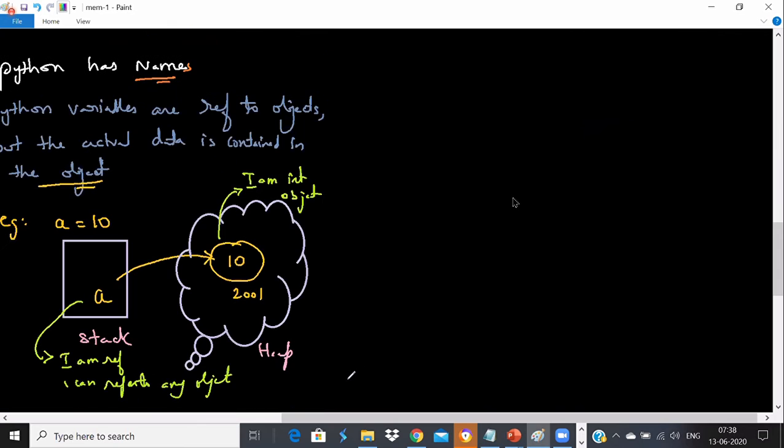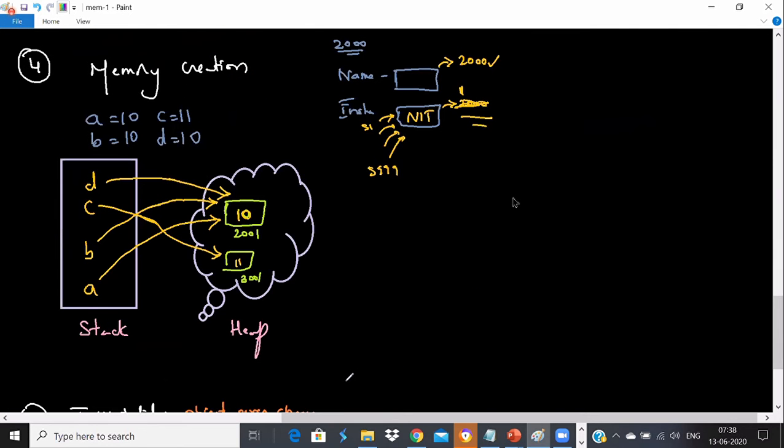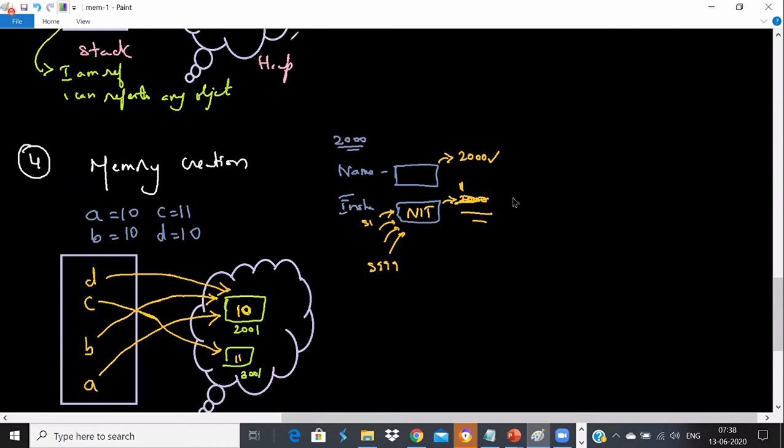Imagine that there are a thousand objects pointing to NIT, from S0 to S999. A thousand references are pointing to this one object, holding the same value. So it will create a thousand references, but only one object called NIT, because all of them have the same value.